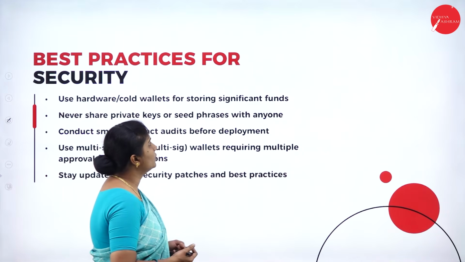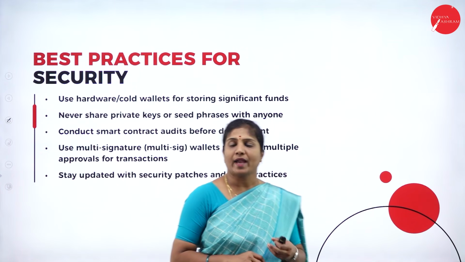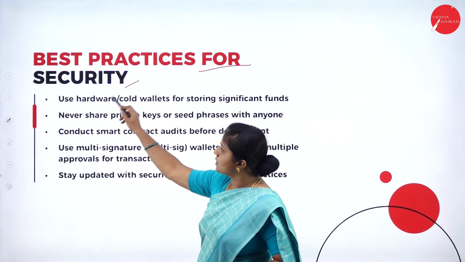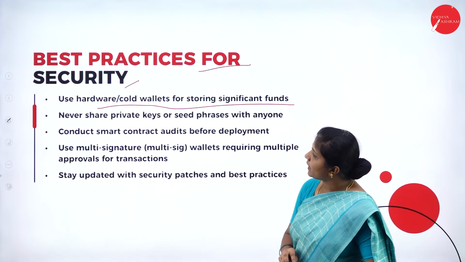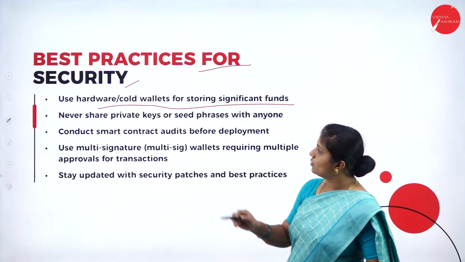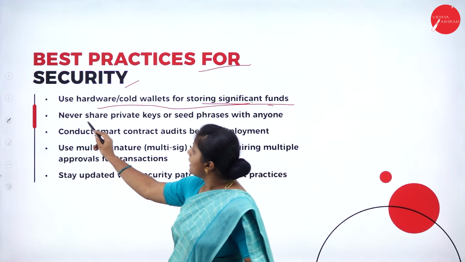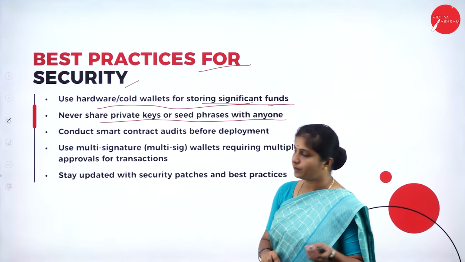Then how can we overcome these security issues? We have some best practices for security. Which are those? Use a hardware cold wallet for storing significant funds. Instead of using a hot wallet, use a cold wallet to store significant funds. Never share private keys or seed phrases with anyone.